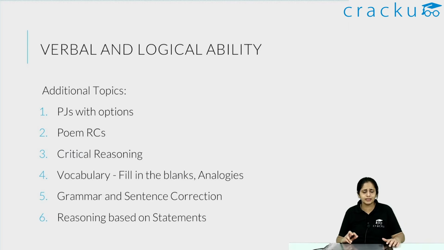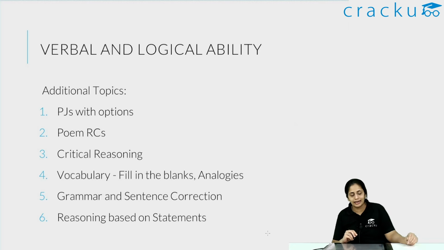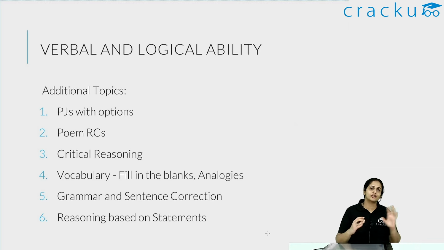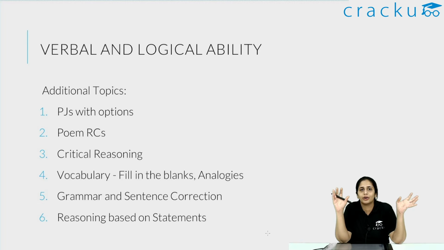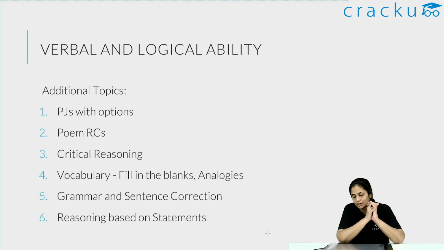Now let's come to the second. This is essentially not the second part in the examination, but I'll come to DM later. But the second part, which is common with CAT, is verbal and logical ability. So essentially here you have verbal mixed with LR as such. Not essentially LR, but essentially it is mixed with critical reasoning as such. So in this, remember that you will have